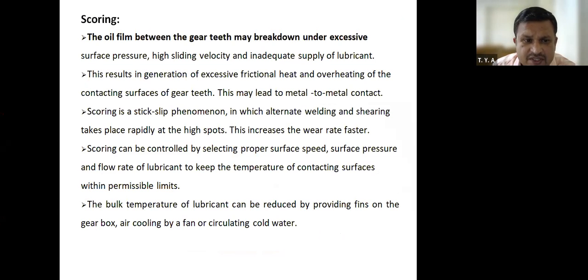See, I will read this. The oil film between the gear teeth may break down under excessive surface pressure, high sliding velocity, and inadequate supply of lubricant. This results in generation of excessive frictional heat and overheating of the contacting surfaces of gear teeth. This may lead to metal to metal contact.